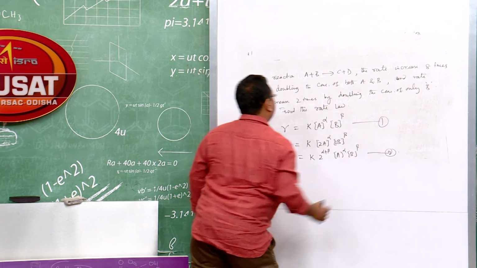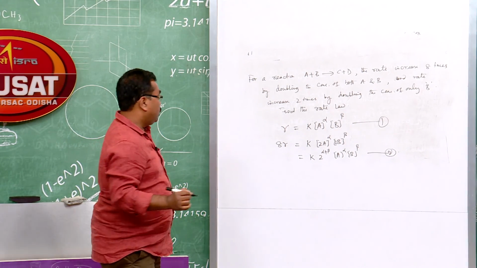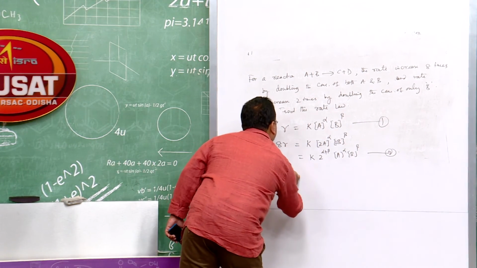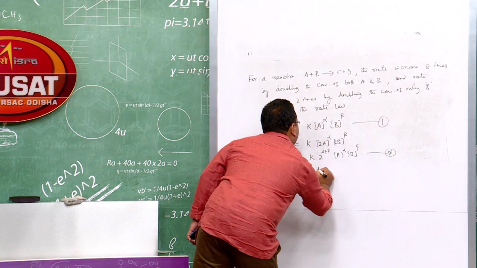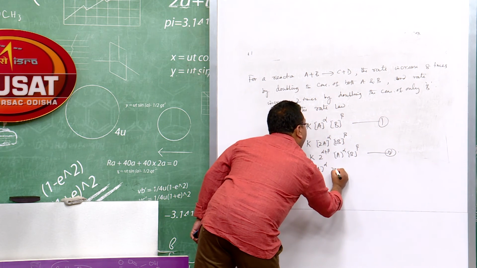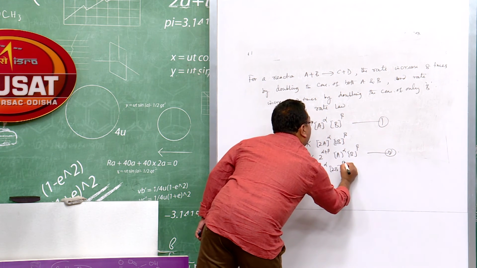This is, let us say, equation number 2. Then there is equation number 3. This will be 2r, and this will be k [A] to the alpha and [2B] to the beta.